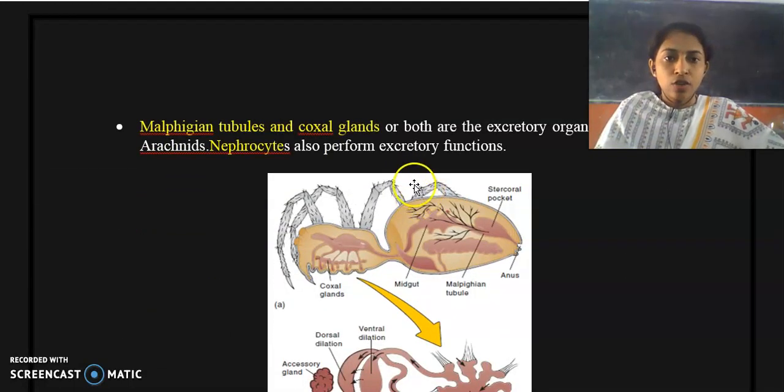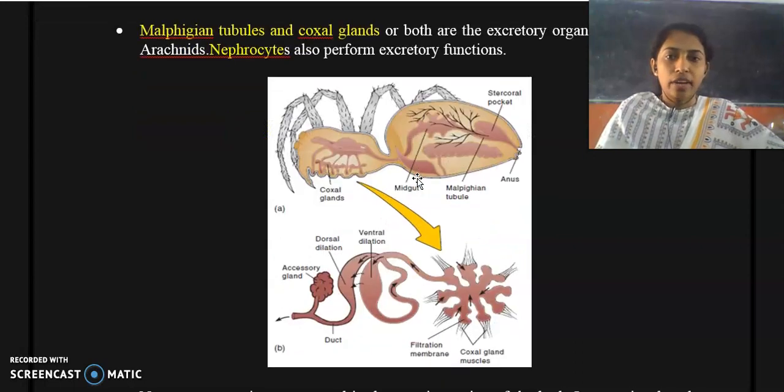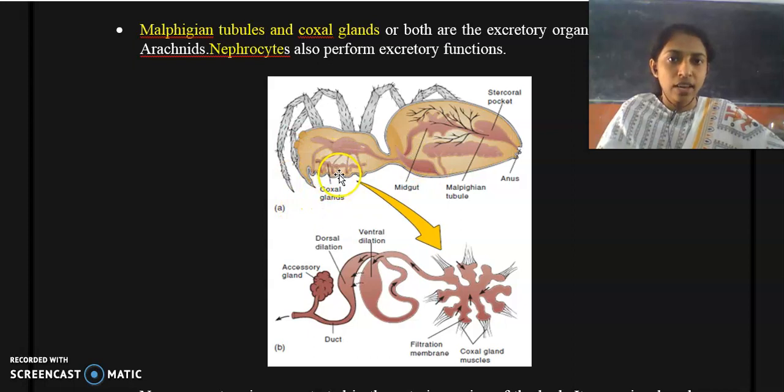And talking about their excretory organs, they possess Malpighian tubules and coxal glands as the main excretory organs. And the coxal gland can be found in the prosoma region of the body. Prosoma means the cephalothoracic region.